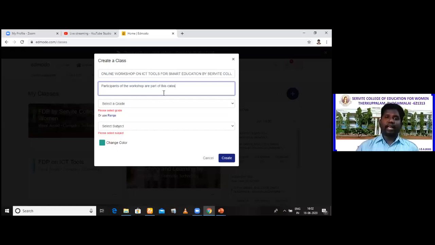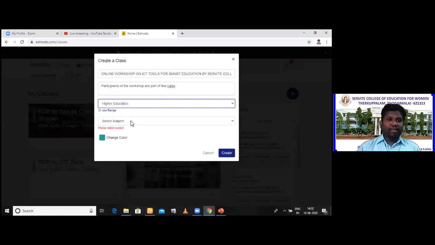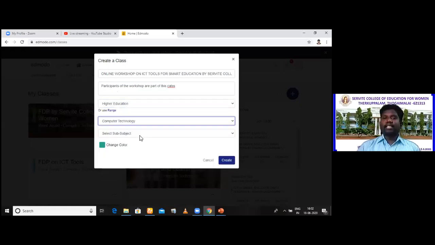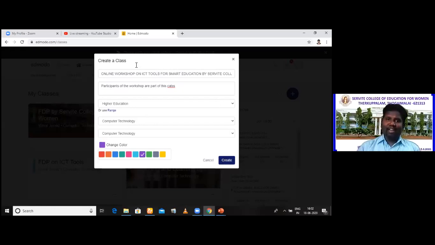I've just given a description and I'm selecting a grade. We are not from school, so I select higher education. Choose the subject. I choose computer technology, and the sub-subject can also be computer technology. And the color: you can identify your class with a color. So I'm going for violet. Am I clear to you, professors? Once you have filled in all these, just press the button create.